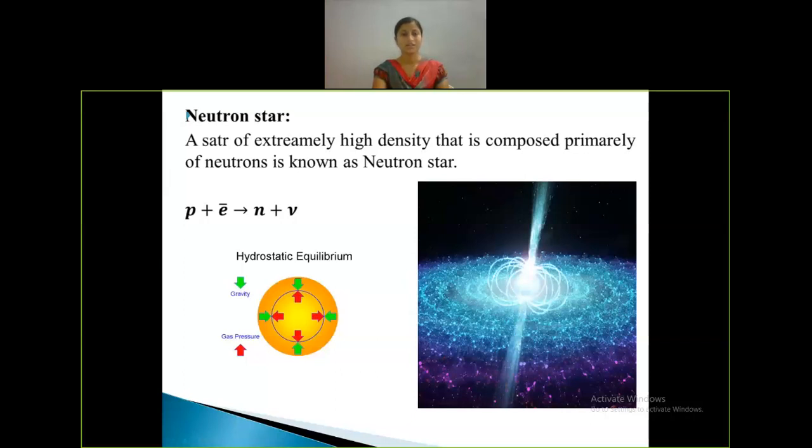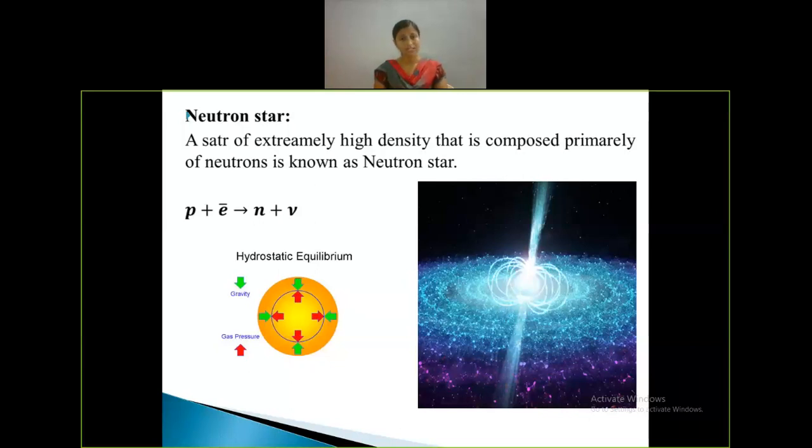The stage of the star is neutron degeneracy, and this neutron degeneracy has that much pressure, which opposes the gravitational pressure with equal and opposite force. That is hydrostatic equilibrium: the inward pressure is equal and opposite to the outward pressure. If this happens, the neutron star will have stability. If it does not, the collapse will be continuous.